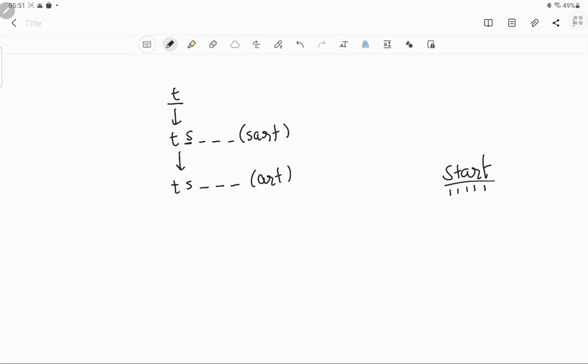Suppose we choose R for the third character. So we'll pass this TSR with the leftover R and T to the recursive function here. Suppose A and T. Suppose we pick A here, then we would pass T, S, R, A and T. Now we find out that if we are only left with T, and if we put it there, then we won't have a shuffled anagram.